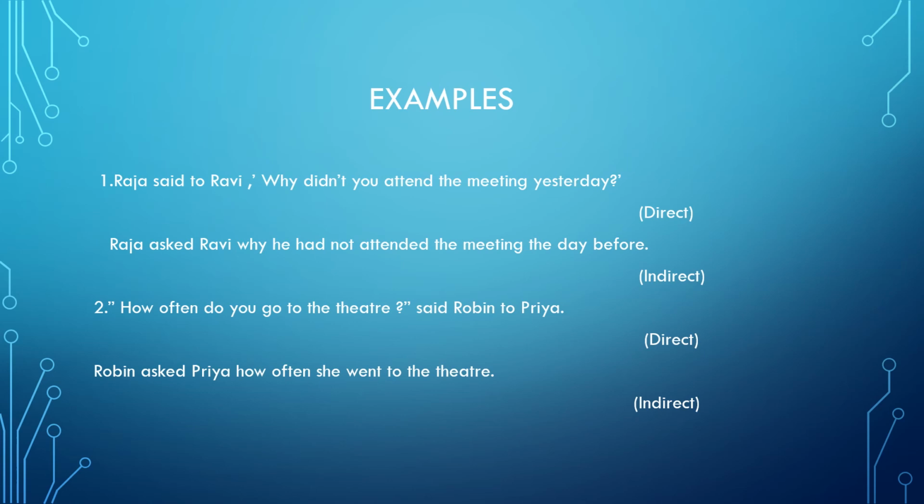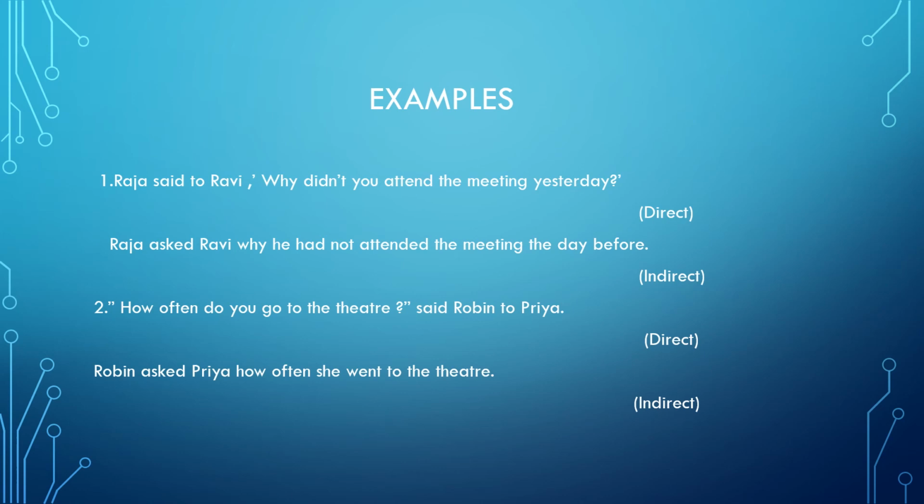Didn't is in past tense, and you can see from your table, if you have something in the past tense, to which tense it has to be changed, and you have to change it accordingly. So the correct sentence will be, Raja asked Ravi why he had not attended the meeting the day before.